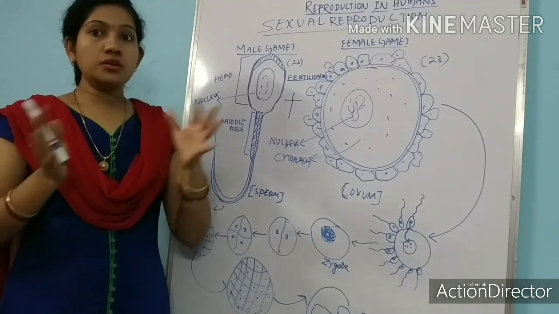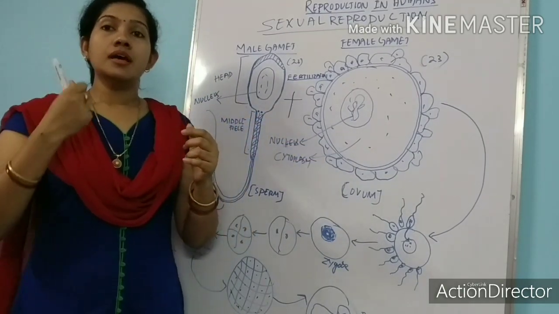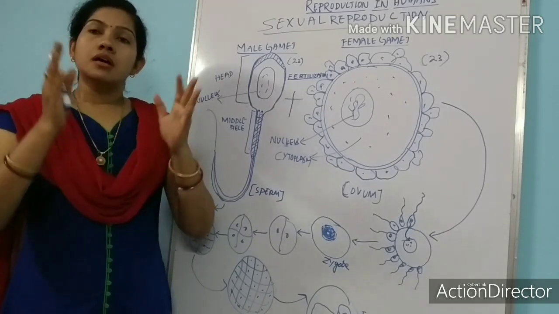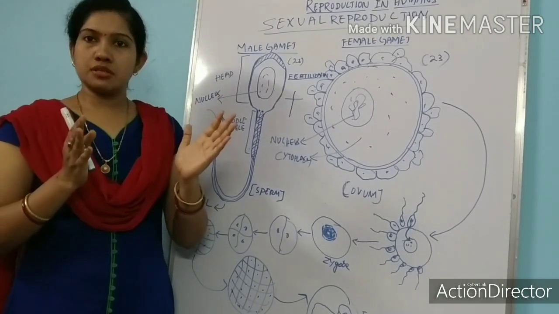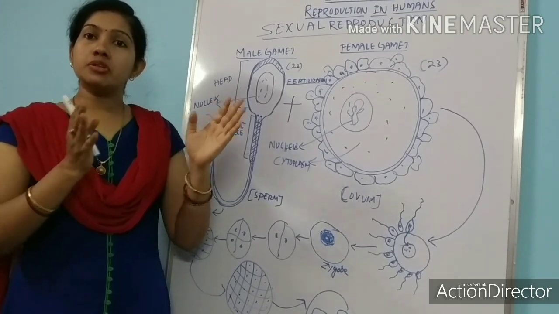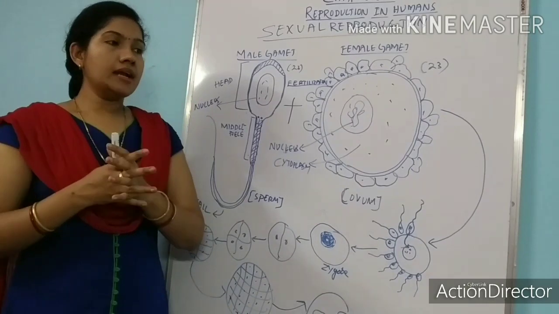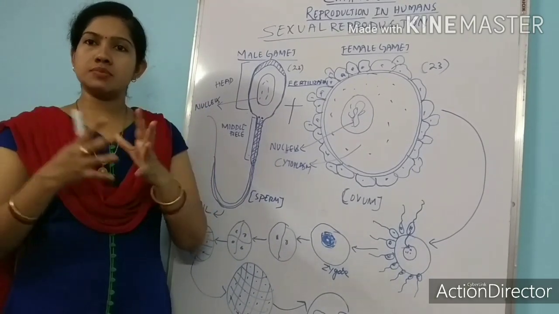So again, go through the topic that we have discussed today. In the next class we will discuss the human reproductive system. We will read about the male reproductive system and the female reproductive system. And there I will tell you some more concepts.